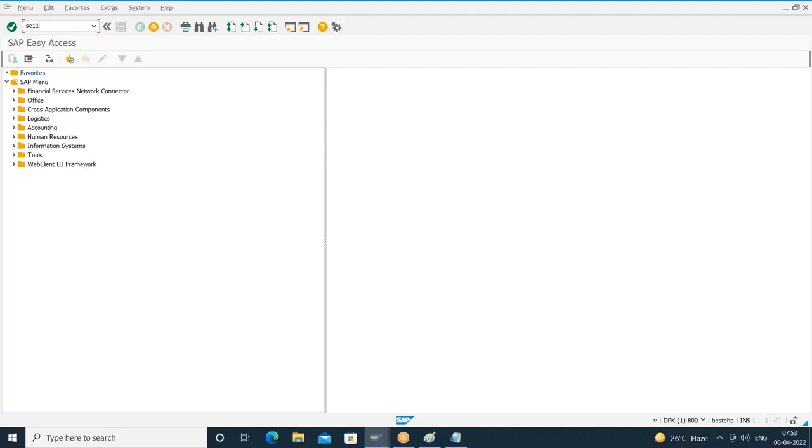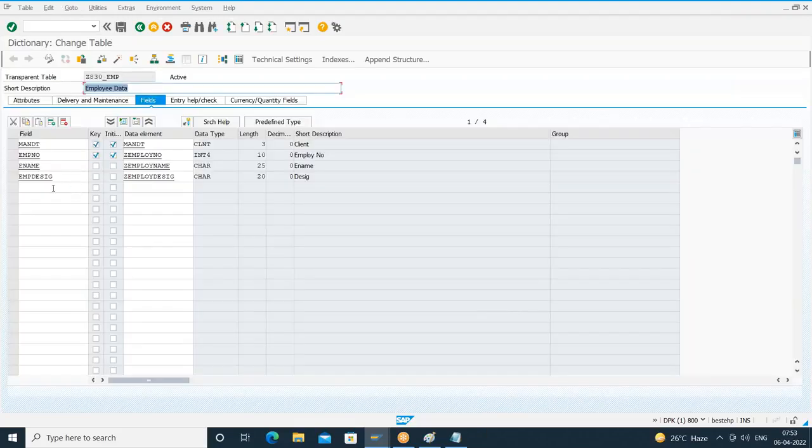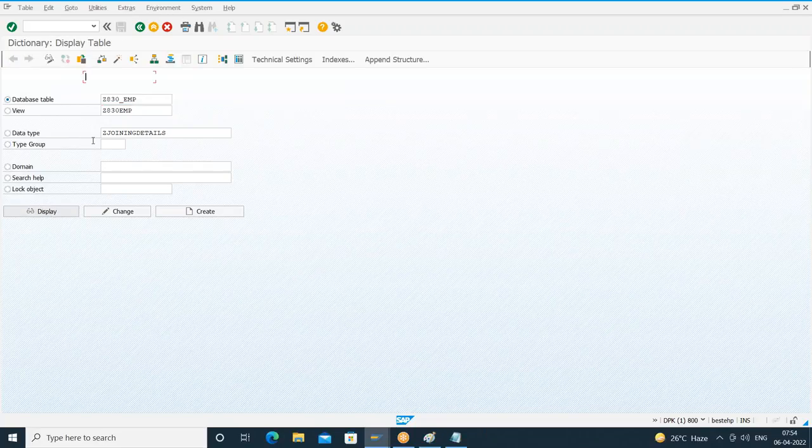So let me open today's table. What is today's table? Z830 underscore EMP, which has got some 4 columns, I believe. Here also I want to include at the end only. So I'll say dot include. What is that structure name? Z joining details. Press enter. Right. Save your table. Check for the syntax. Activate your table. Understood? So now my table contains how many columns? 6 columns. 4 plus 2.